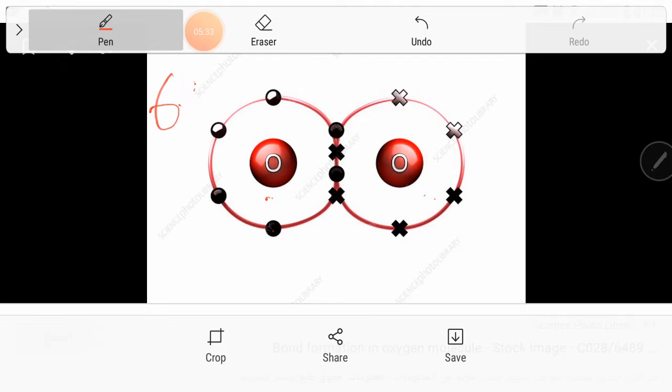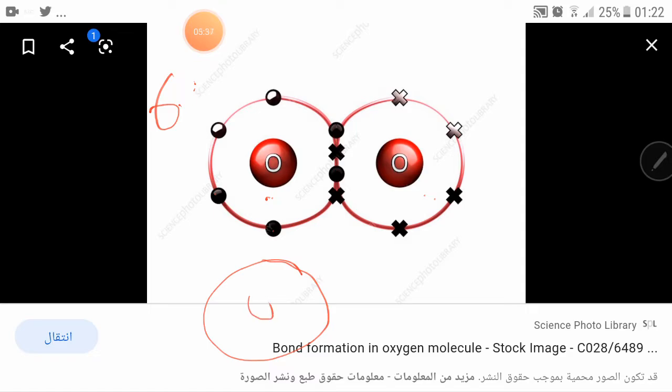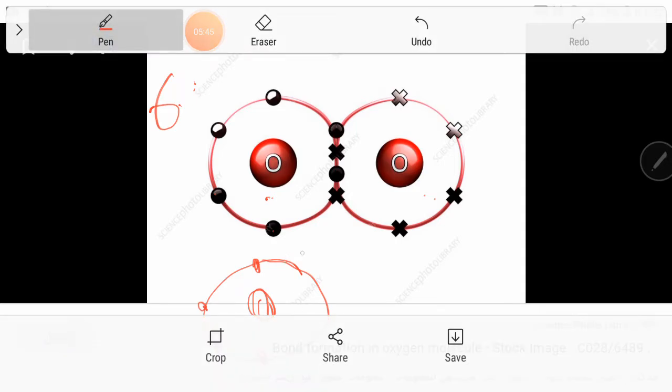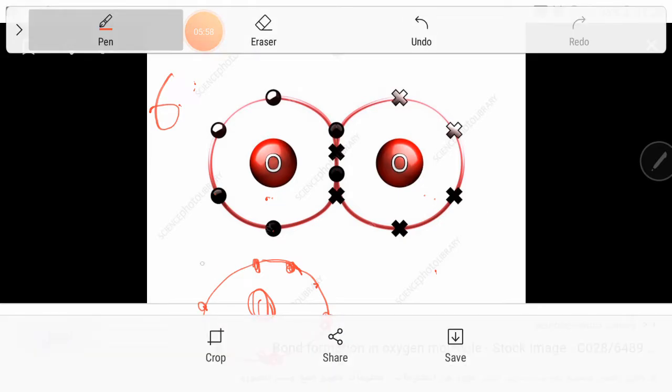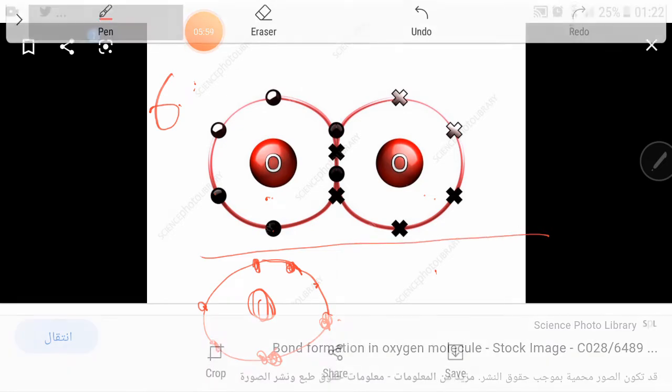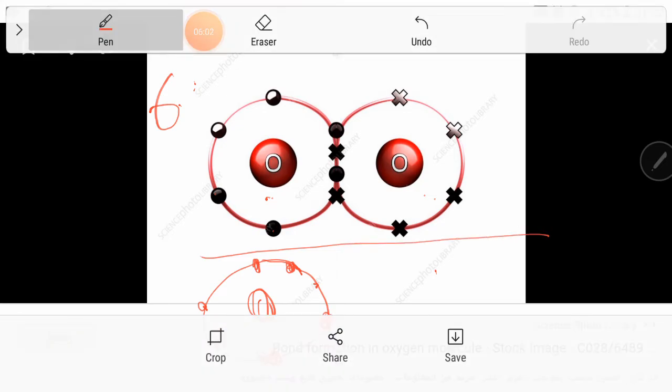Look, this oxygen, if it was separated, it will be like this, with 2 odd electrons. When it comes beside another one, they will share together as you see.